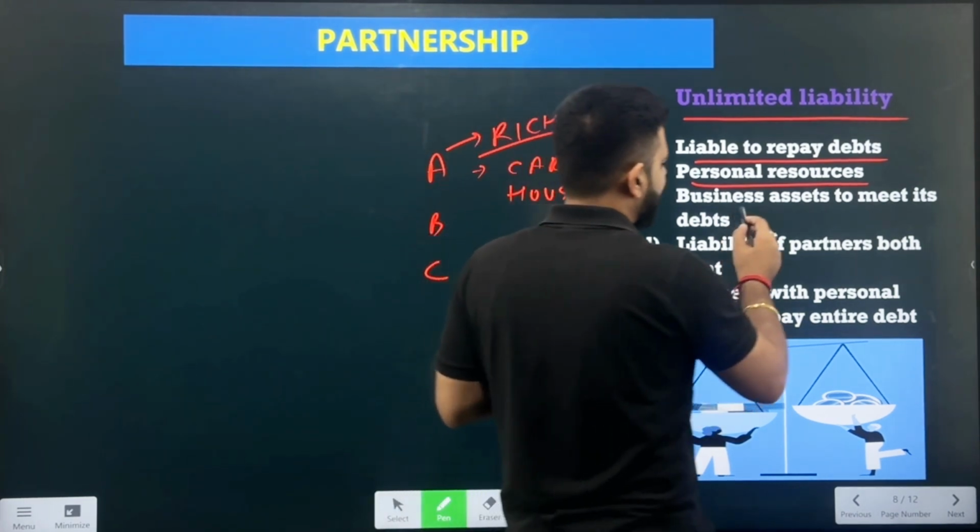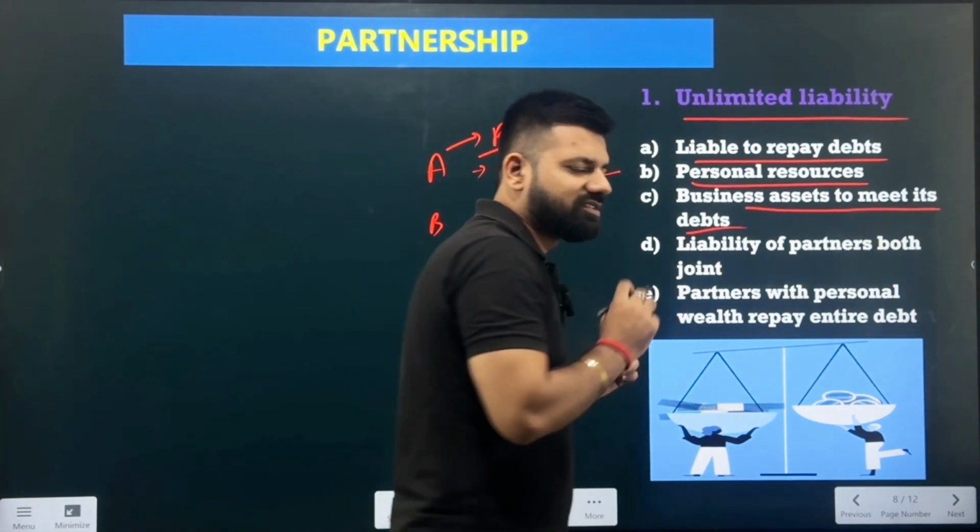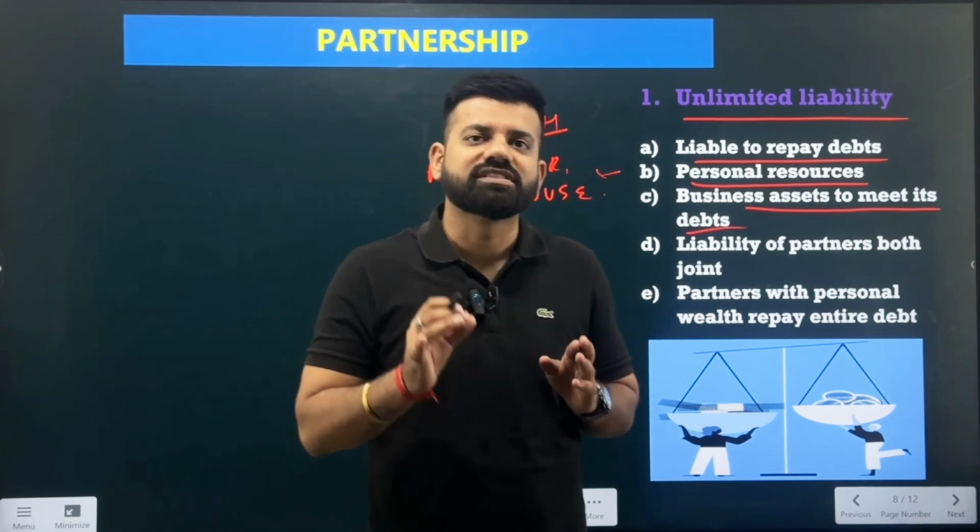Next, business assets to meet its debt. First of all, if there are debts in the business, they will try to sell off the assets which the business is having. The amount of capital which the business is having, the business will try to pay off the dues with their capital, or they will try selling their factory, or all the assets which the business has, to clear off the debts. But if the business is not able to pay off all the dues, the personal resources can also be claimed so as to pay the dues.